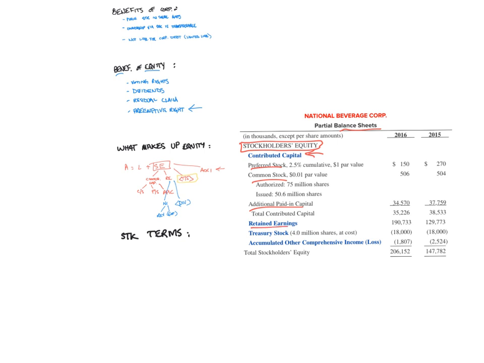Retained earnings, which again is the net income and dividend components. Treasury stock, which is a contra stockholders' equity account. You can see it in brackets here. And then accumulated other comprehensive income, which again, this is not a component that we'll discuss in this class, but it will be discussed in future accounting courses. It is the accumulation of other comprehensive income transactions, similar to that of retained earnings for net income transactions.